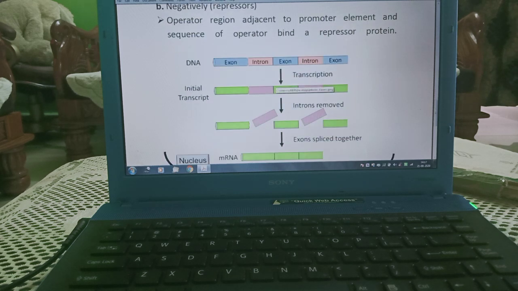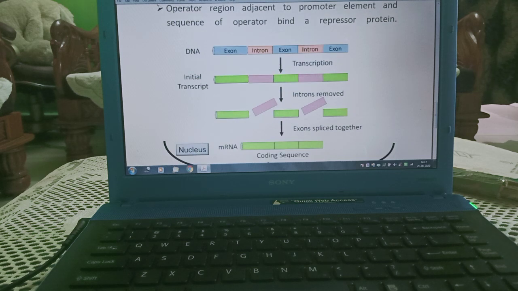Now here we will see it is DNA, exon and intron, protein, exon and intron, protein, transcription, then initial transcript. Script is written in this manner. Initially it was like that. After transcription it became in that manner.